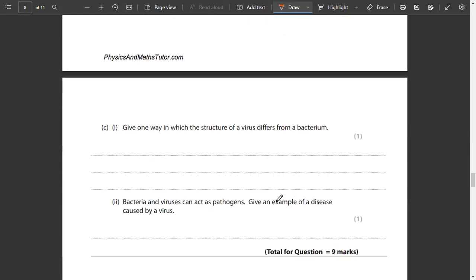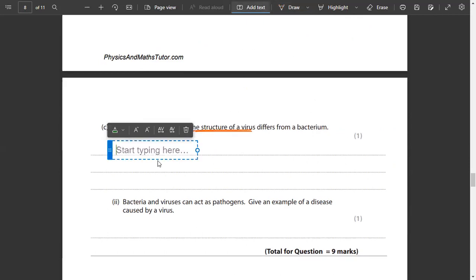Give one way in which the structure of a virus differs from a bacteria. अगर हम देखें तो एक स्ट्रक्चर हमने ऐसे बताना है. I just told you. Same repeated सवाल है. Give one way in which the structure of virus differs from a bacterium. आप लिखते हो viruses are smaller. They don't have cytoplasm. They don't have membrane bound organelles.